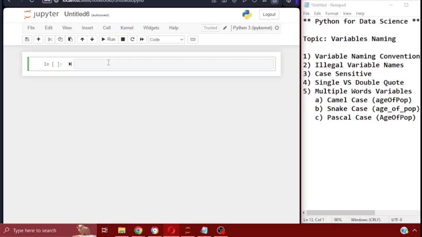When you create a variable, you have to know that there are certain regular protocols and rules that you have to follow that you cannot break. Otherwise, you will not be able to create a variable name. So the naming convention is a set of things that you need to keep in mind. The first one is that you cannot use a Python special keyword.